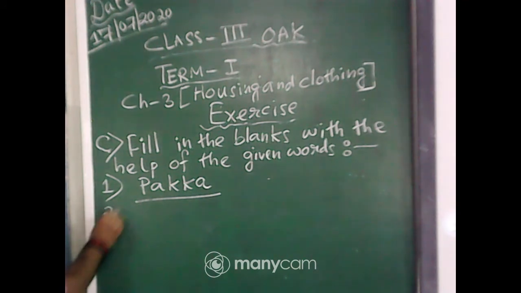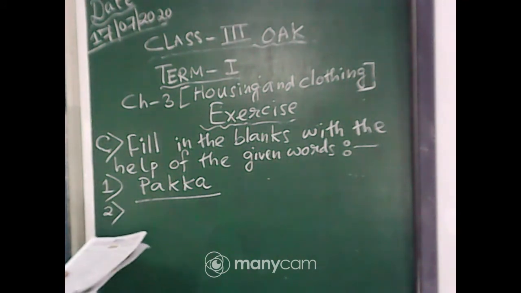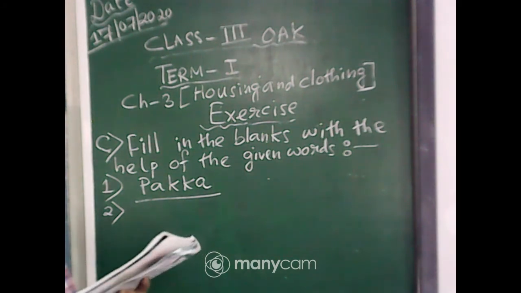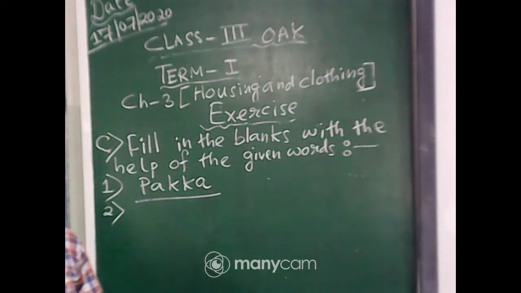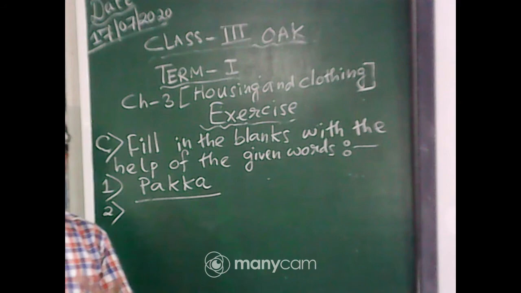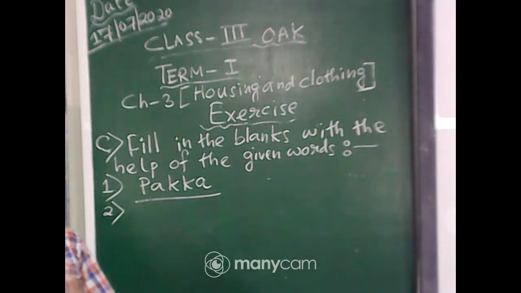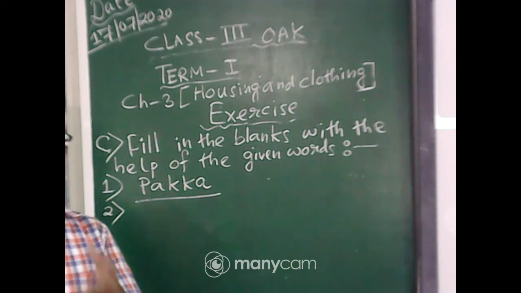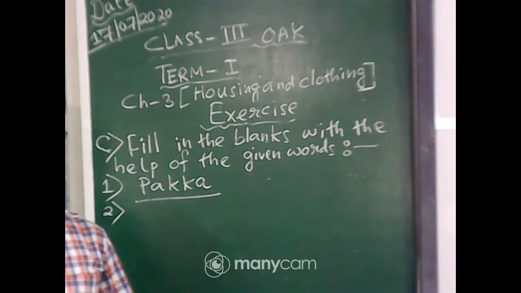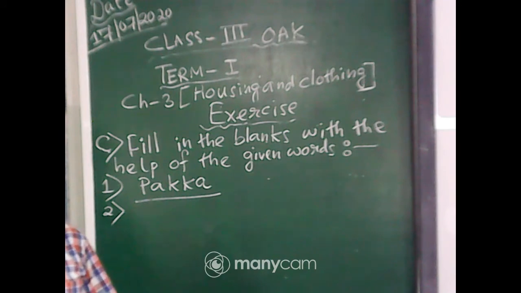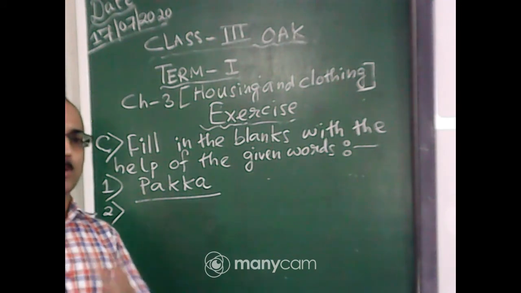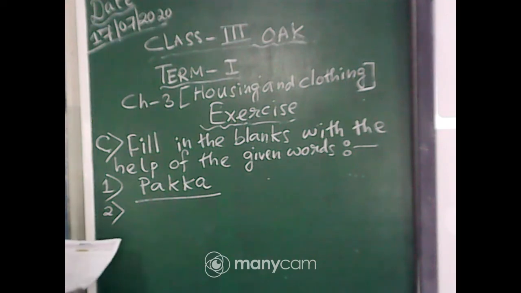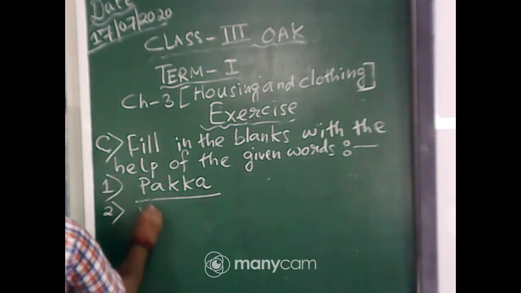Number 2, a pakka house is dash, very strong, not strong. Of course, a pakka house means a house made of bricks, cement, sand, steel rods, all these. So it is a very strong house. It is stronger than the kacha house. A kacha house is made of mud, leaves, sticks, bamboo sticks. So a kacha house is a temporary house, and a pakka house is a permanent house. So the answer will be pakka house is very strong.